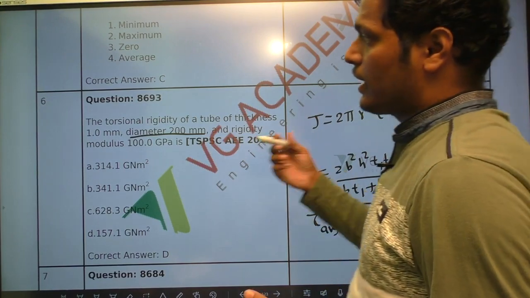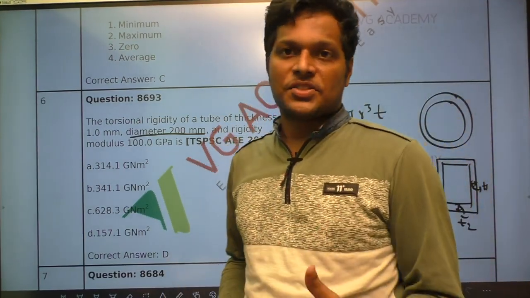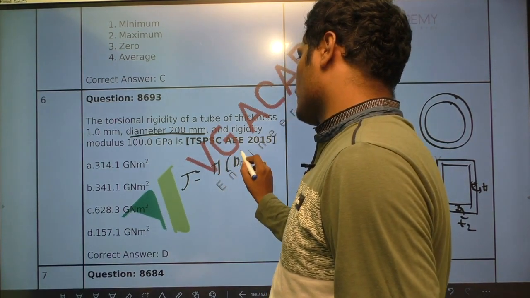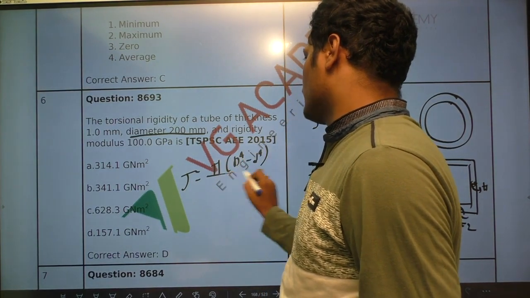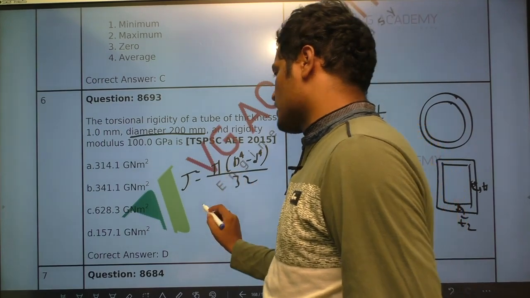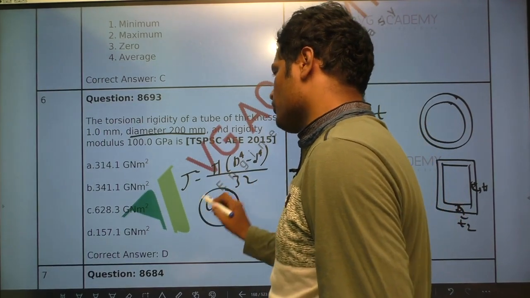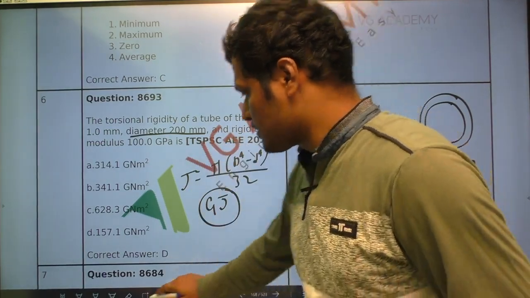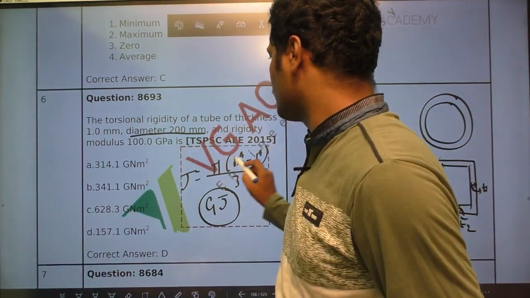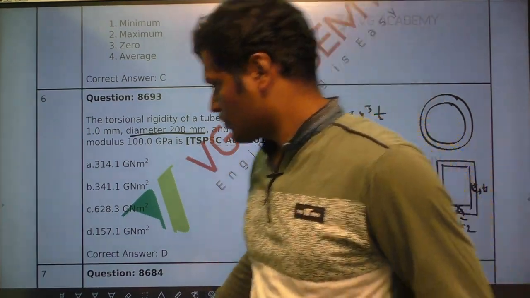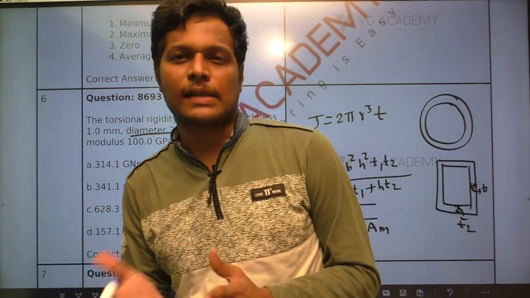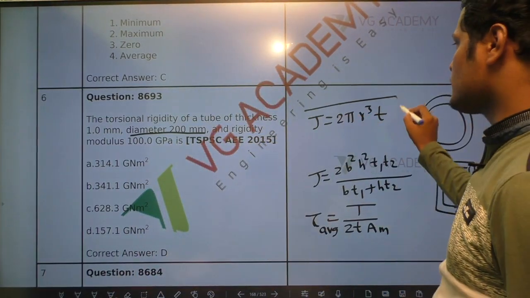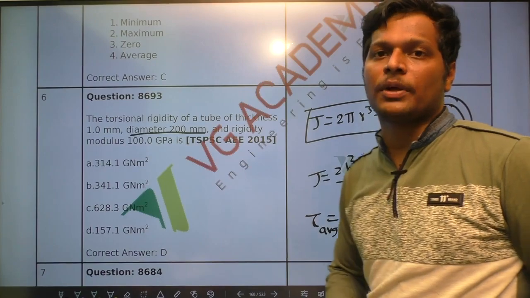Whenever they are giving a thin tube, you can find J by pi into D to the power of 4 minus d to the power of 4 divided by 32, and the torsional rigidity is G into J. If you find it like this, you may approximately get the answer, but there is a much simpler way for a tube. For a tube it varies slightly with a different formula. The actual formula which we should use for J is 2 pi r cubed into T,